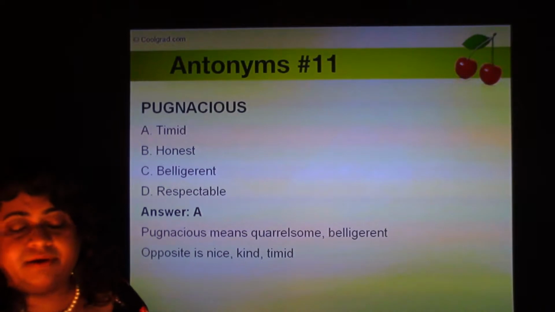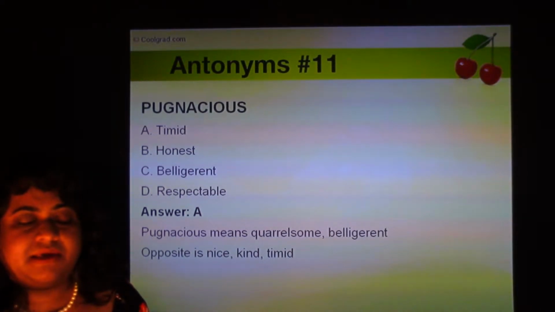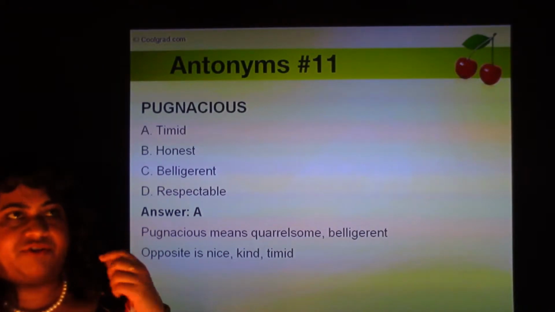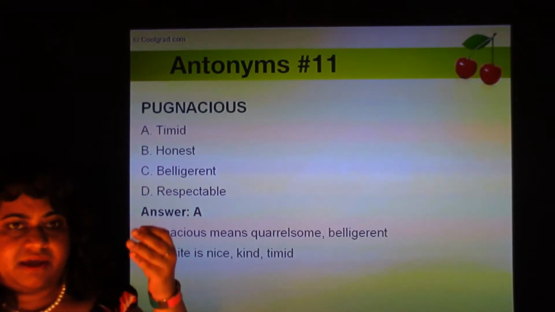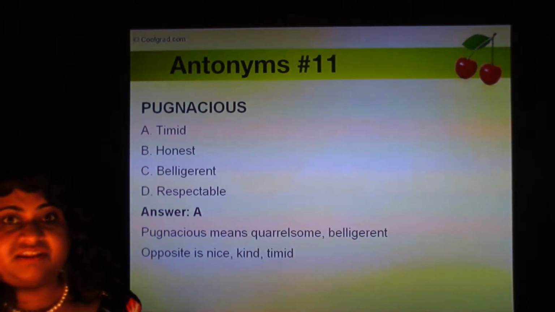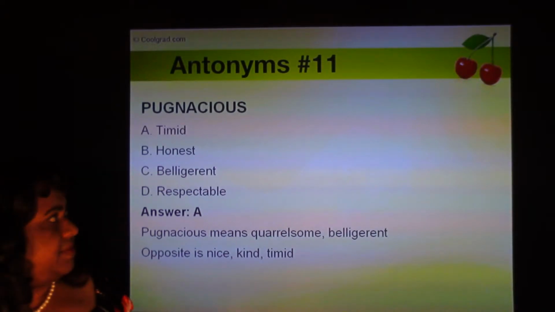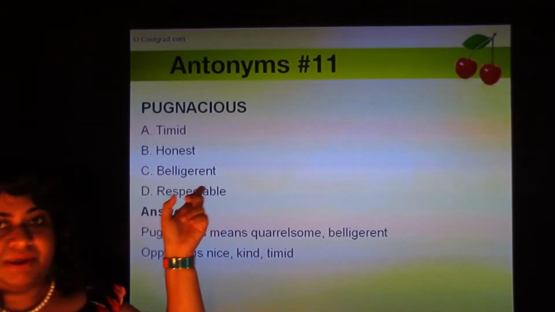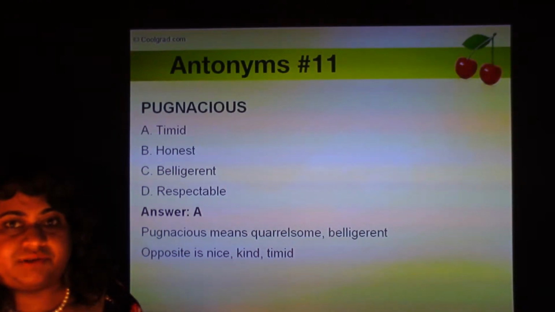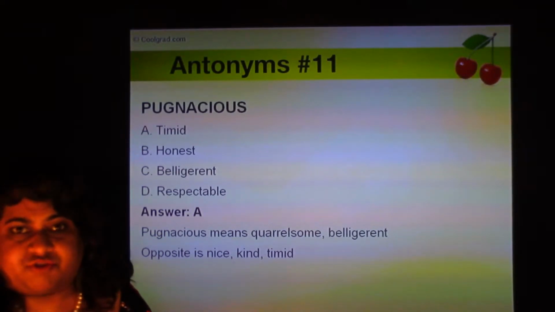So remember, sometimes I've seen this happen to students in the GRE GMAT exams. If they're asked to pick antonyms, they look at the word and they try to guess the meaning, and then among the four options they find a word that is similar in meaning and they pick that word. They forget that they have to pick the word opposite in meaning. So sometimes they give you a word which is almost the same in meaning, just to confuse you, and some students get confused, and instead of picking the antonym, they pick the synonyms. So watch out for this trap.